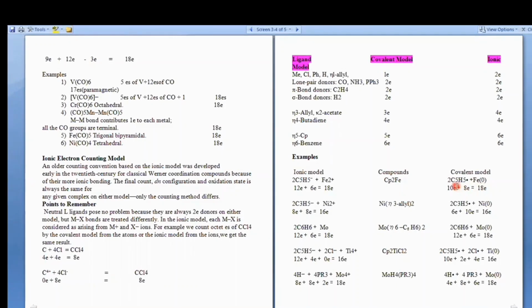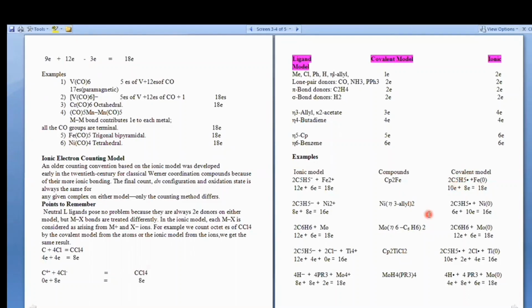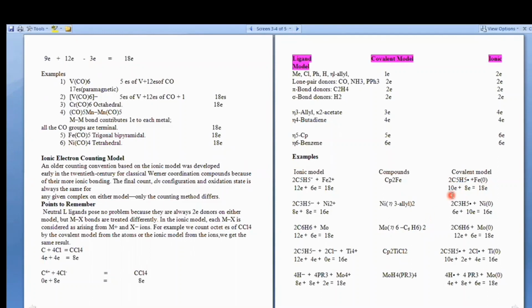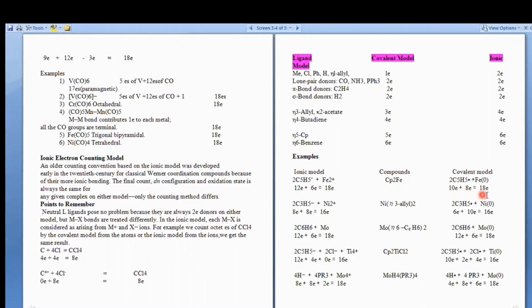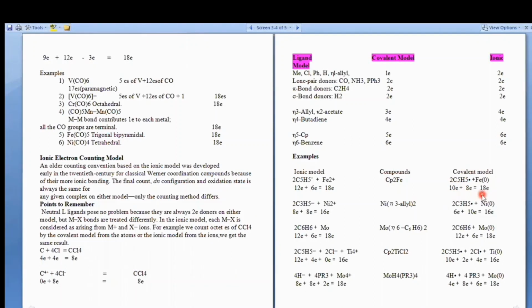And Fe(C5H5)2 is eta-5. So eta-5 in the covalent model will give the same number of electrons as the hapticity number, 5. So one C5H5 gives 5, and as there are 2 eta-5, in total they will give 10 electrons, and the electron count in this complex will be 18.